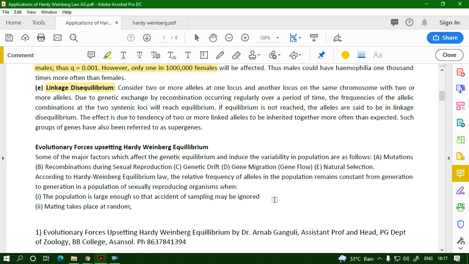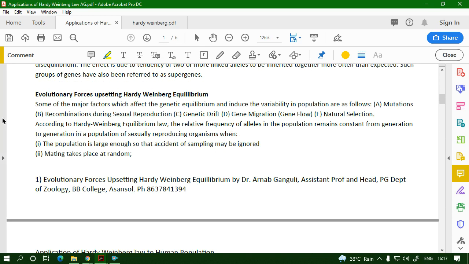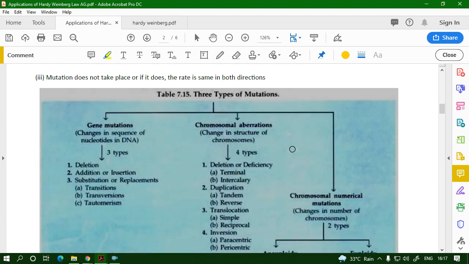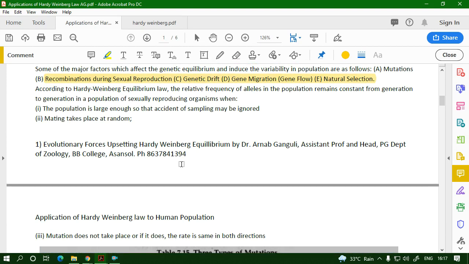And you have heard about evolutionary forces which upset Hardy-Weinberg equilibrium: recombination, genetic drift, gene migration, gene flow, natural selection. So in the next class we will be talking about evolutionary forces which upset Hardy-Weinberg equilibrium, and then we will again go to sources of variation. So I will inform you when my next class is.